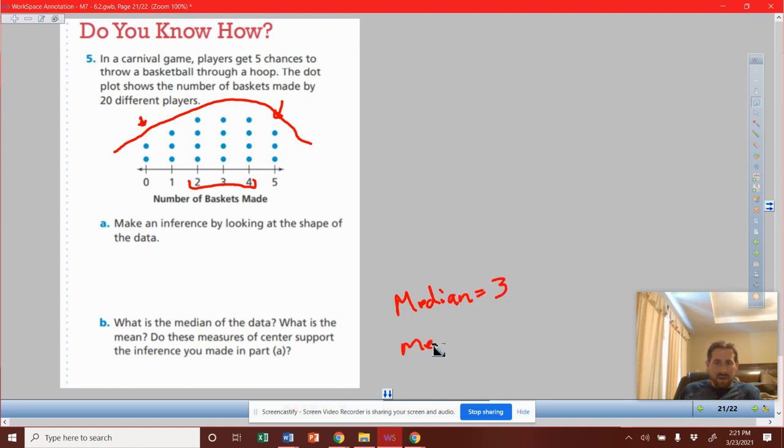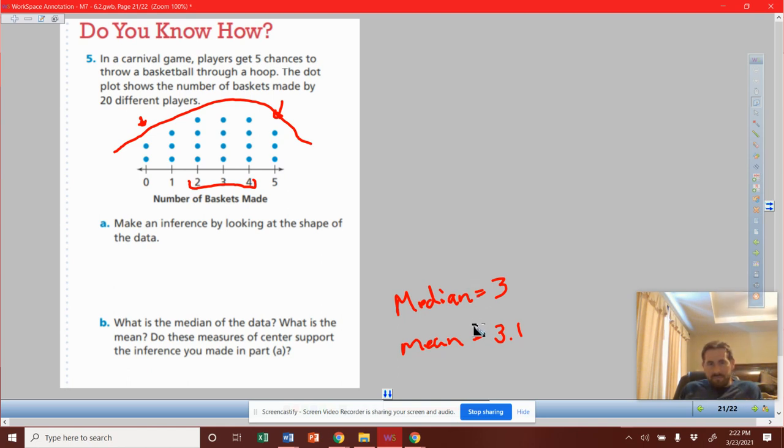And our mean, also known as our average, is probably going to land almost right smack on 3 as well, maybe 3.1 or 3.2. You'd have to add these all up and then divide it by 20 to get your mean. I just don't have that right now, and I don't want you guys to wait for me to calculate that. But either way,